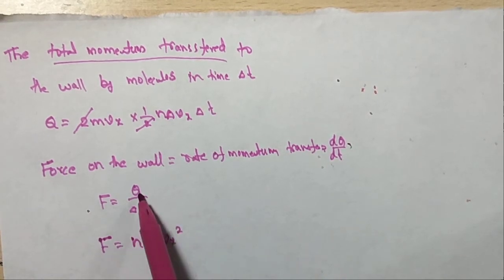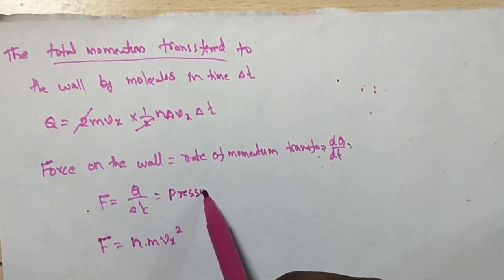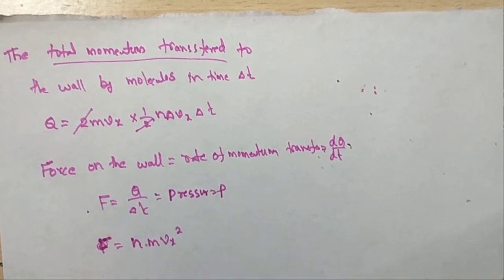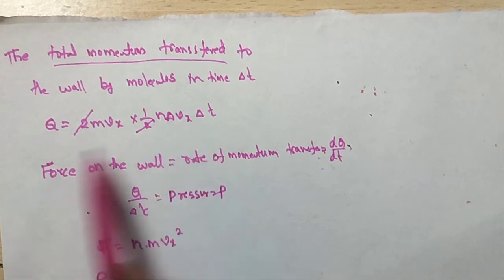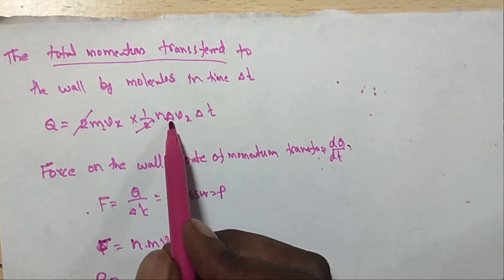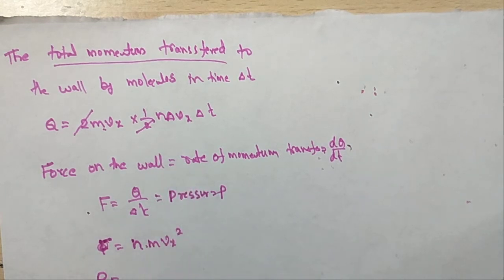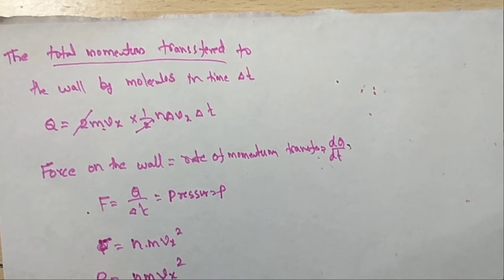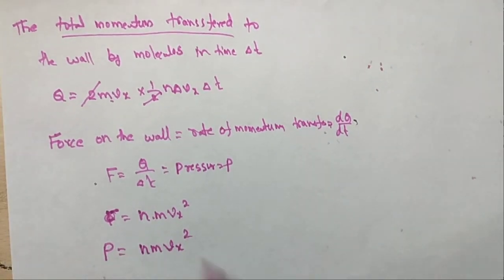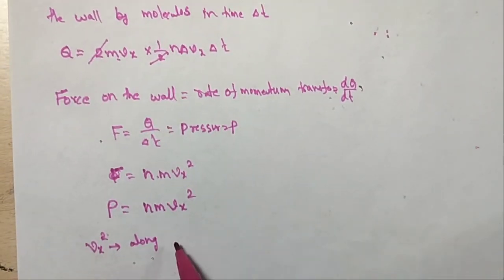So F is Q by delta T, and the pressure P is equal to n m Vx square, per unit area. Here Vx square is the velocity only in the x direction.